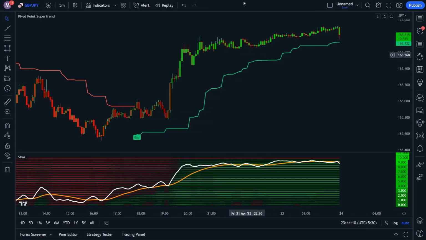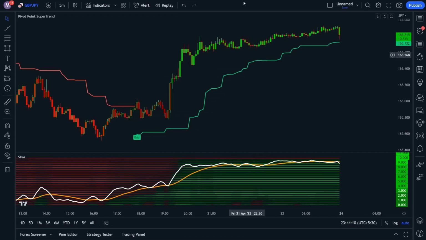And this indicator we just added is a powerful tool that provides us with highly accurate buy and sell signals. As you can see here, we caught a huge upward movement in the market using this indicator. We can use it to spot trend reversals, and to confirm these signals, we'll be looking at the stochastic oscillator map.